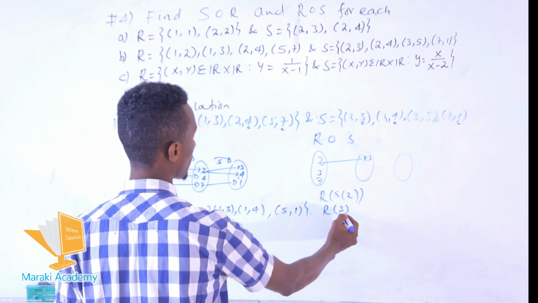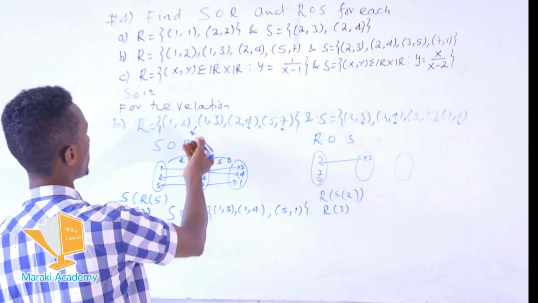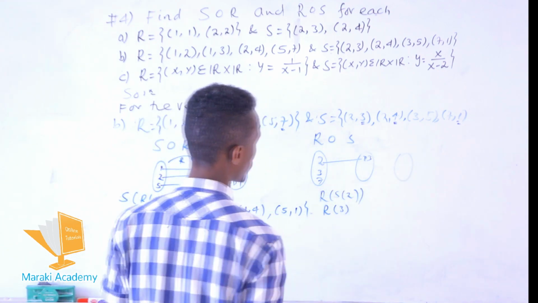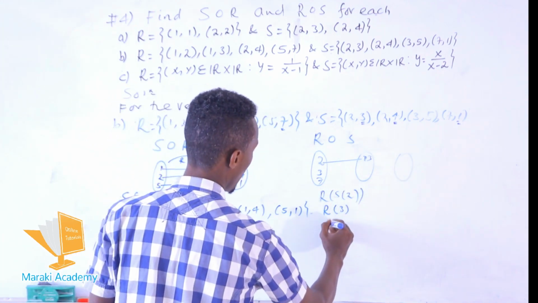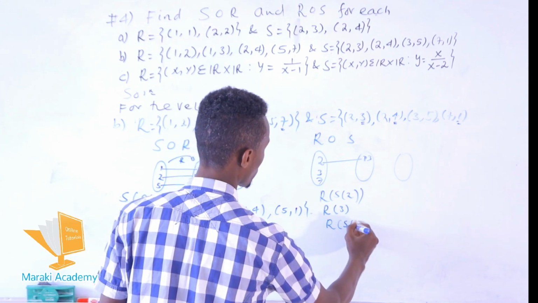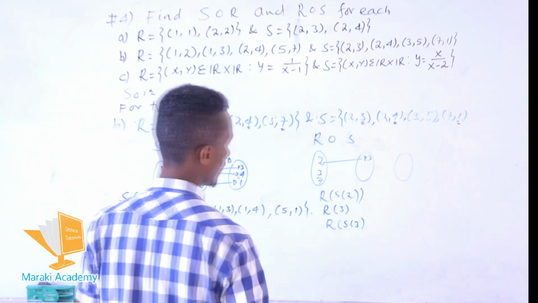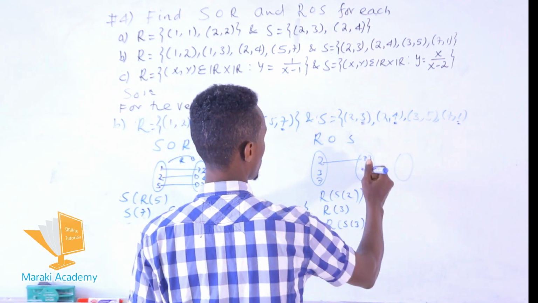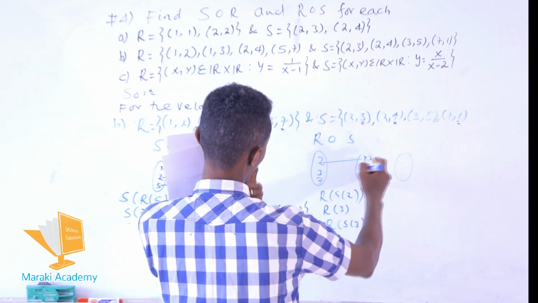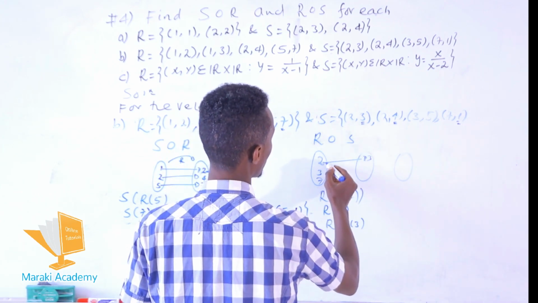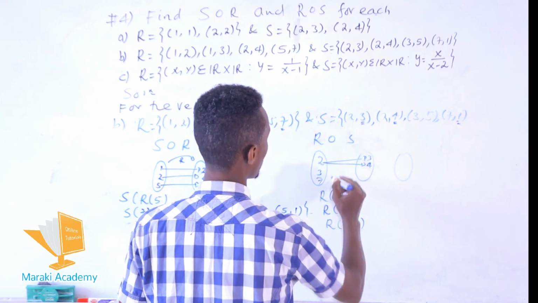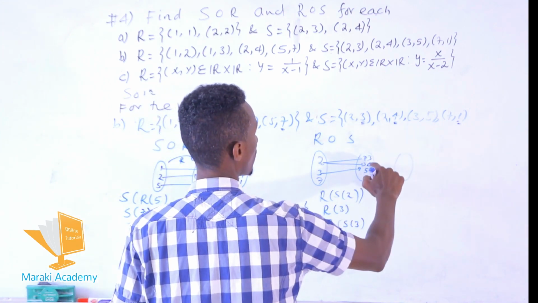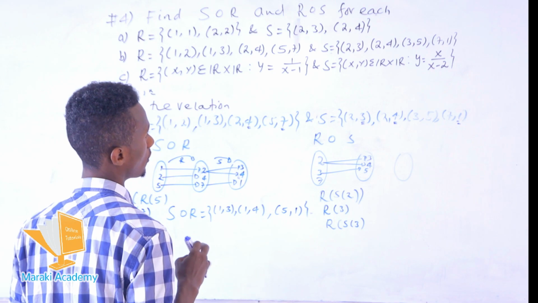So what about R at point 3? Is there any element for it in the domain? No. So 3 is not assigned under S. The other is R at point 3, S at point 3. What are these values? S at point 3, the value becomes 5. So here 2 is assigned to 3 and 4, but 3 is assigned to 5. This is all the elements in the domain for this composition.